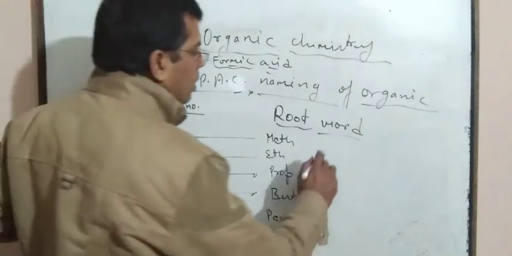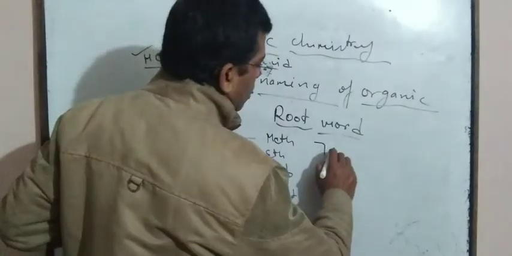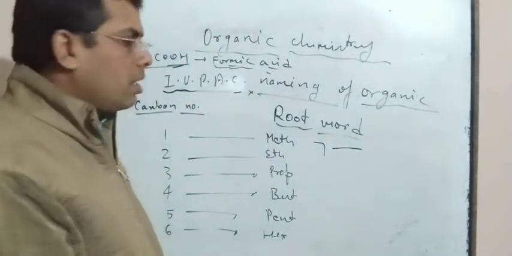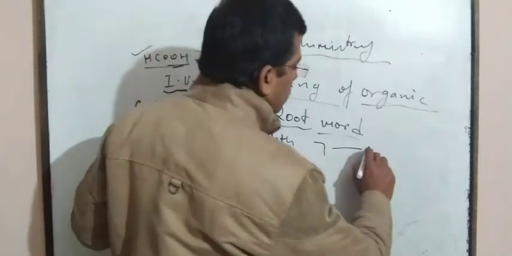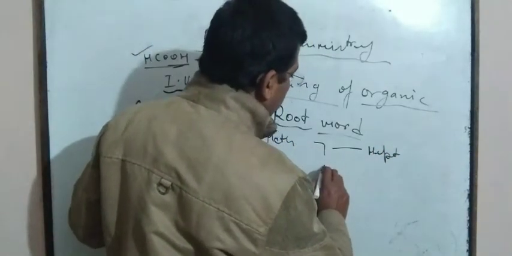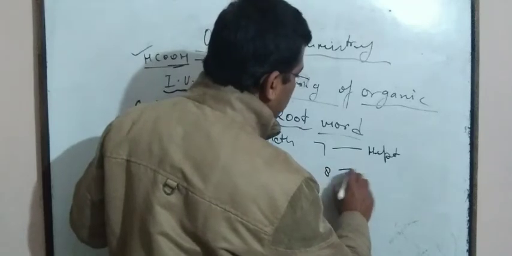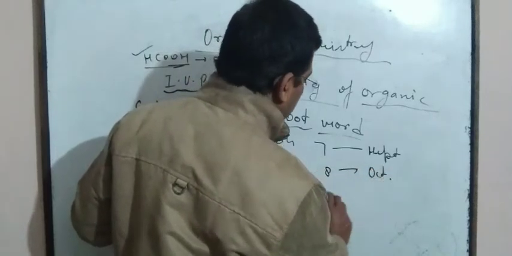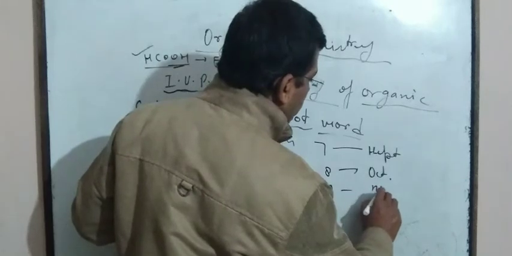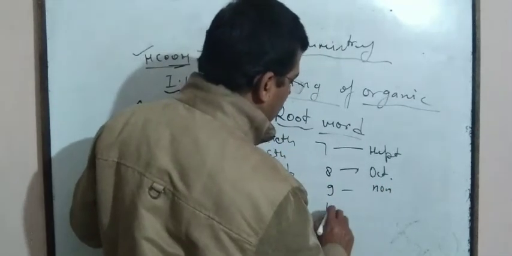Now, if seven carbons are present, then that is known as hept, and if 8 is present, then that is oct, 9 is non, and 10 is dec.